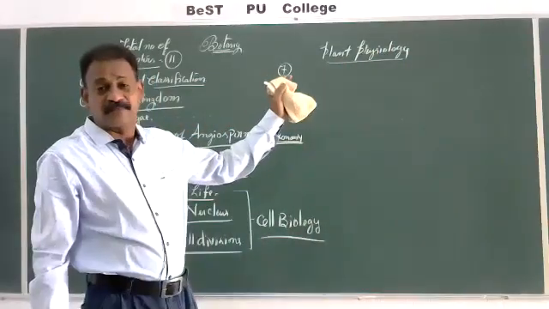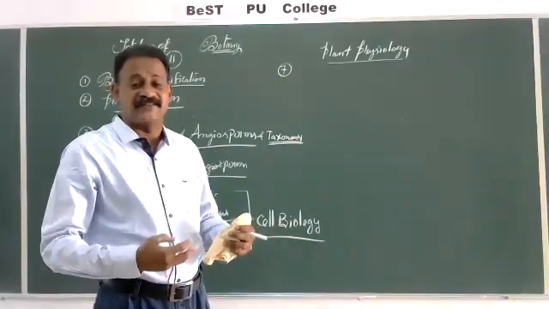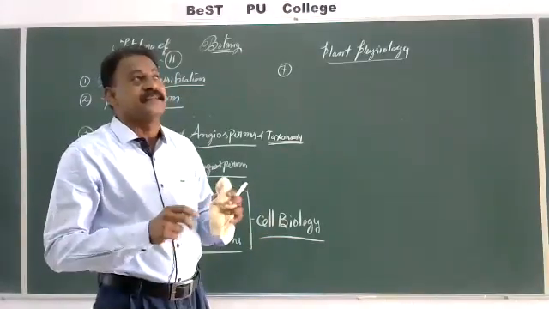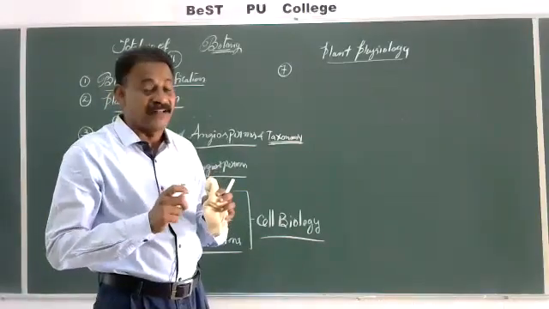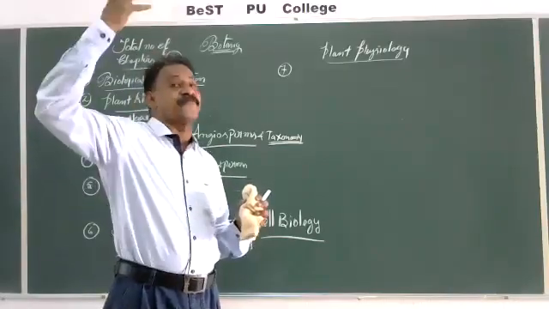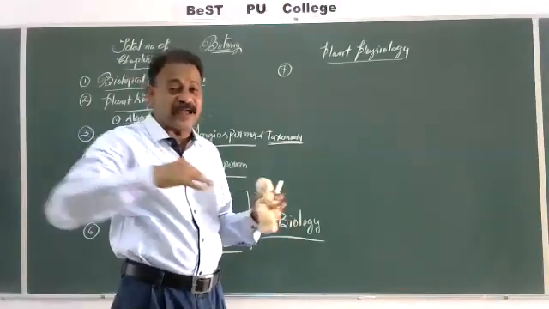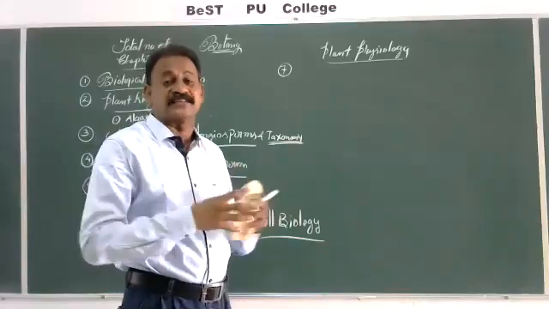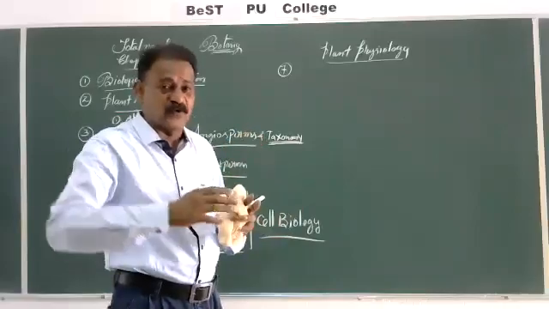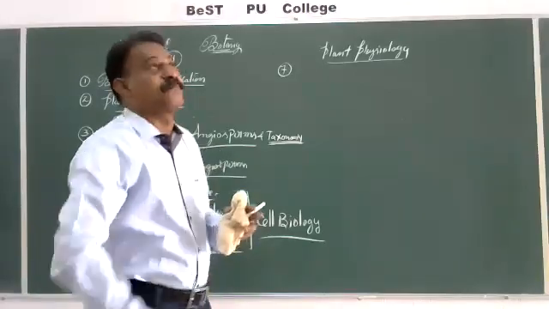The physiological activities, metabolic activities in the plant body, which you have studied in your 10th standard ICSE or CBSE in the form of absorption of water, characters of soil, transpiration of water, water loss in the form of water vapor. After that, various conditions, how the plant has relations with water, water potentials, ascent of sap, translocation of solutes, movement of solutes in the phloem from leaf to the root, movement of water from the root xylem, from roots to the leaf.